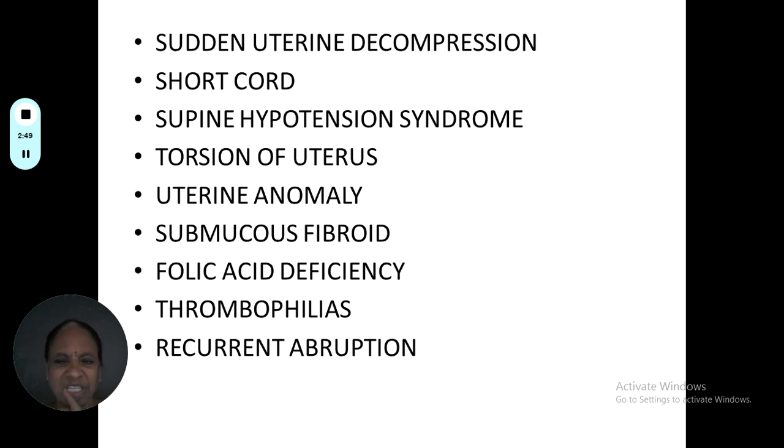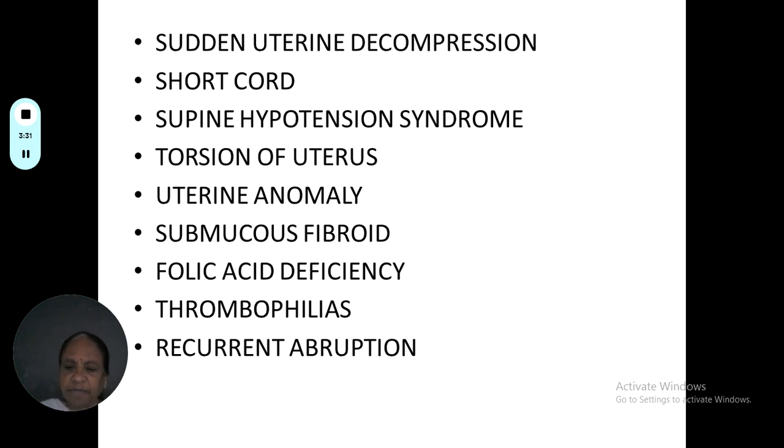Torsion of the uterus, whenever the uterus is deviated from the normal position, there are likely chances of going into abruptio placenta. There are uterine anomalies. Whenever there are uterine anomalies, we can expect some complications like abruptio placenta, PROM, premature rupture of the membranes and preterm deliveries. A submucosal fibroid is one of the causes for abruptio placenta. Vitamin deficiencies like folic acid deficiency may lead to abruptio placenta.